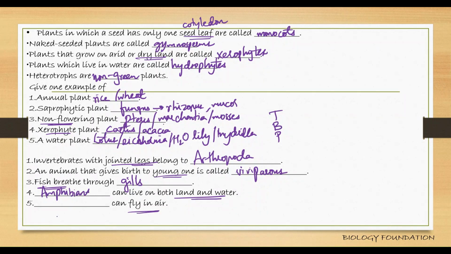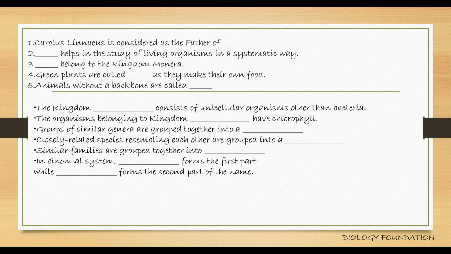Dash can fly in air. Aves. Right? Or you can say the aerial animals. Because animals are classified under artificial system of classification on the basis of mode of life. If you remember, they're classified as terrestrial animals, aquatic animals, arboreal animals, aerial animals, and burrowing animals. Aerial animals are those that can fly in air, right?